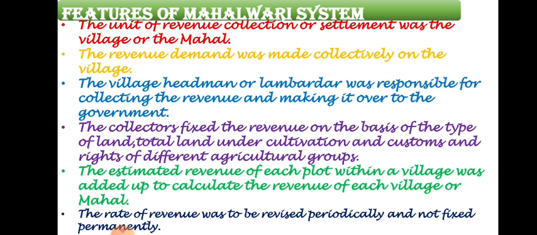This is the most important feature of the Mehelwadi settlement, that here the rate of collection of revenue was not permanent, it was revised periodically. But there was a demerit of this: the Britishers introduced the provision of revision, but revision doesn't mean that the revenue will be reduced. Revenue will always increase according to the Britishers.